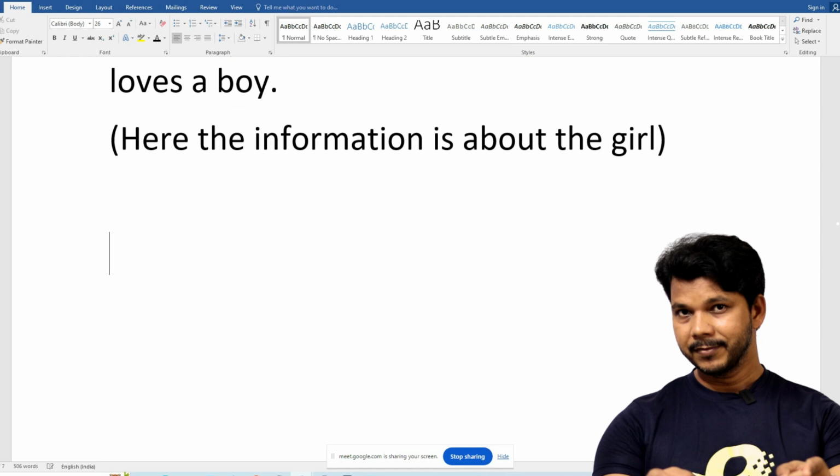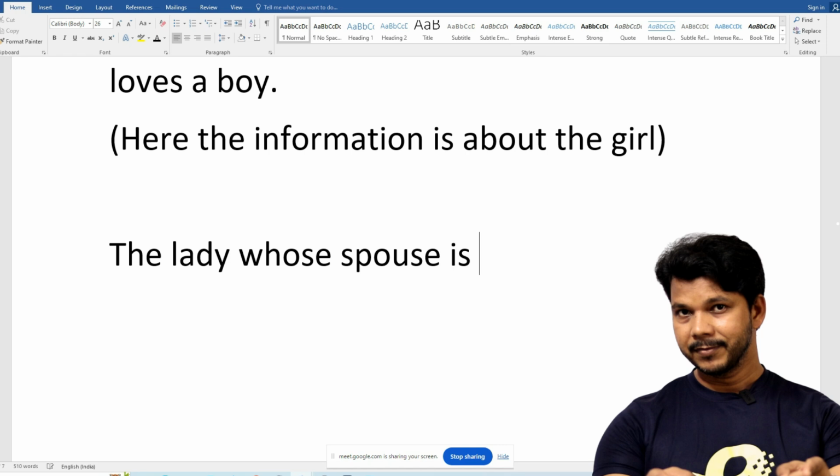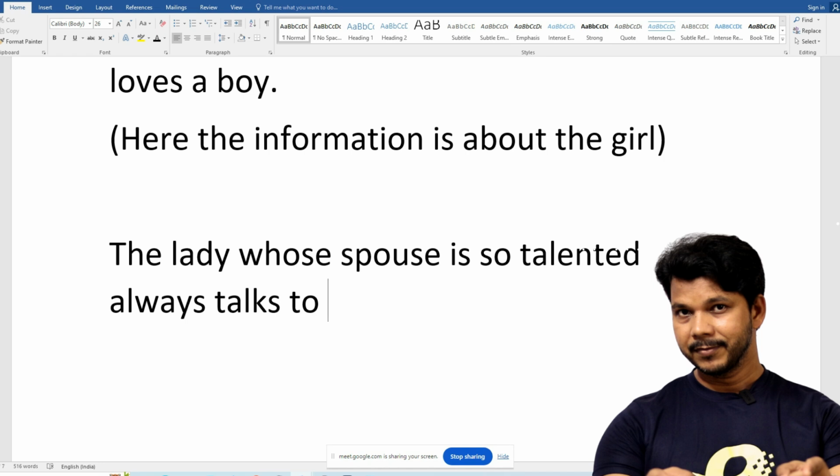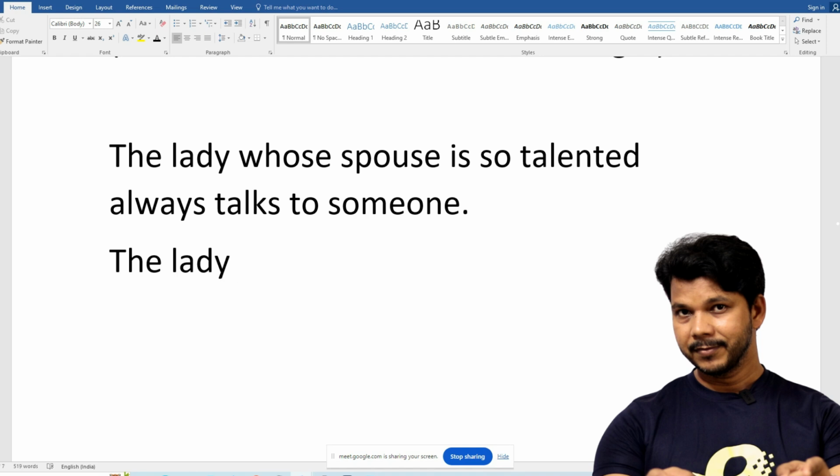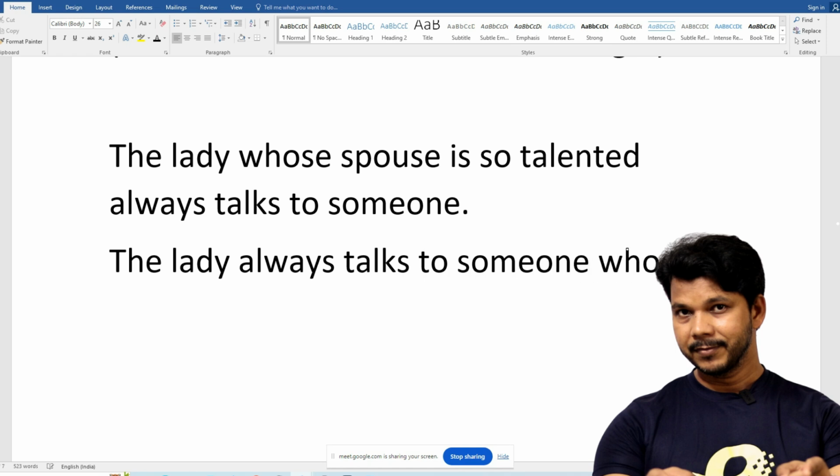If I say the lady, and if I say whose spouse is so talented, the lady always talks to someone whose spouse is so talented.